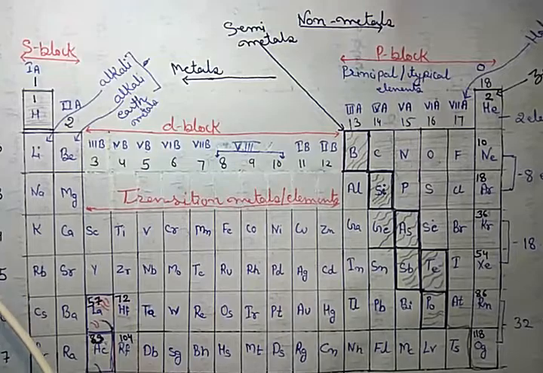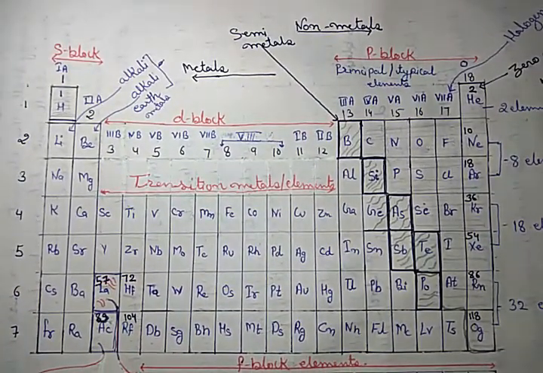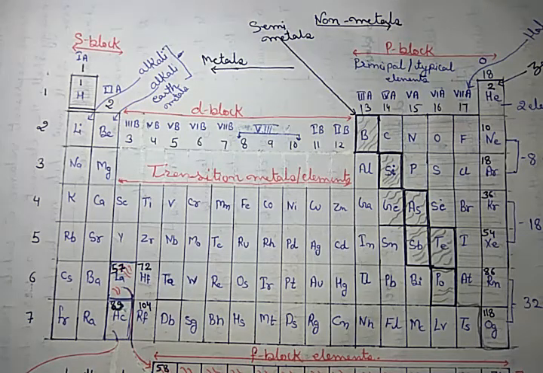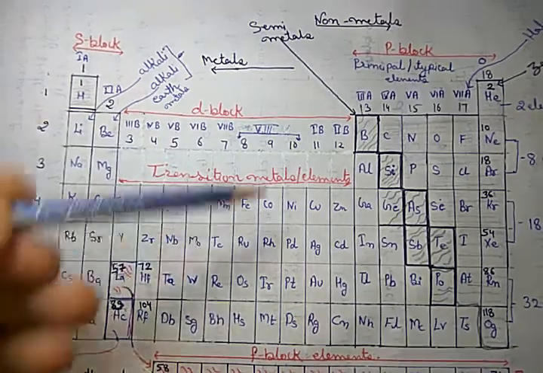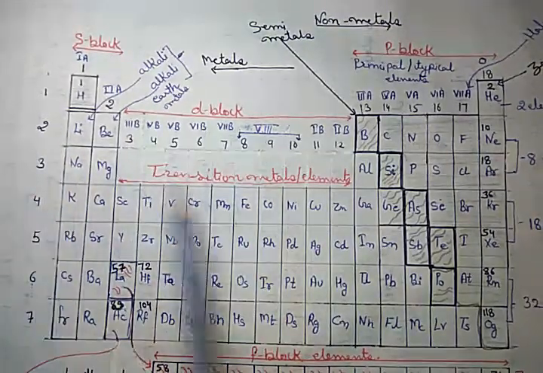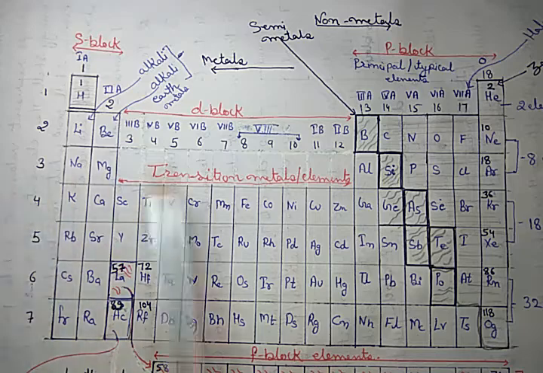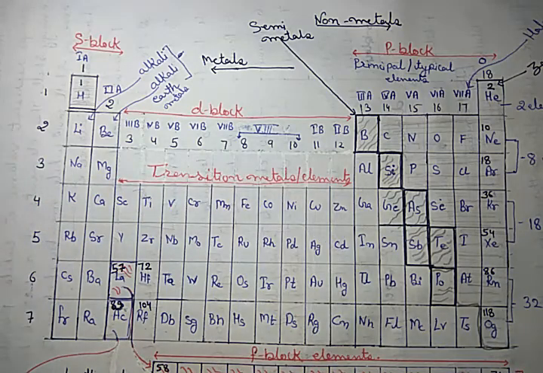Now let me consider the structure of the modern periodic table. Firstly, let me make clear that the vertical columns are called groups and the horizontal rows are called periods. These are groups and these are periods. One student asked me what is the difference between Mendeleev's periodic table and the modern periodic table.